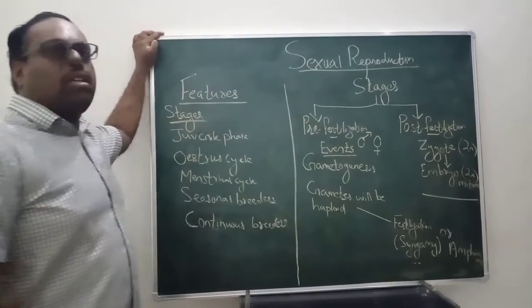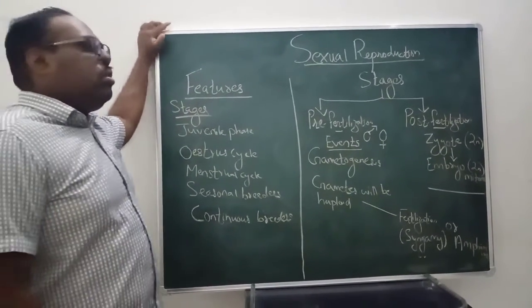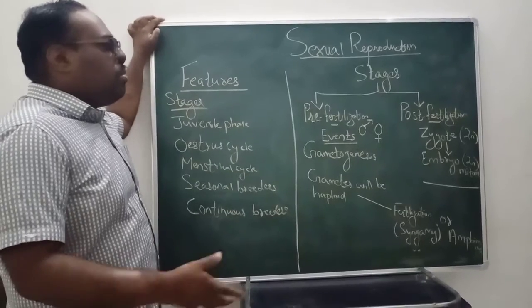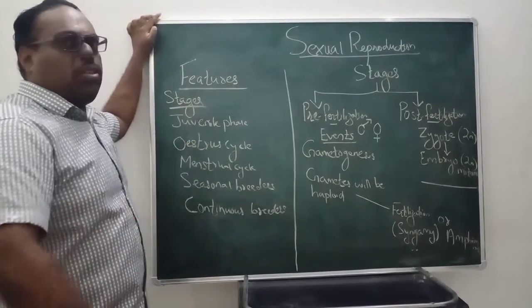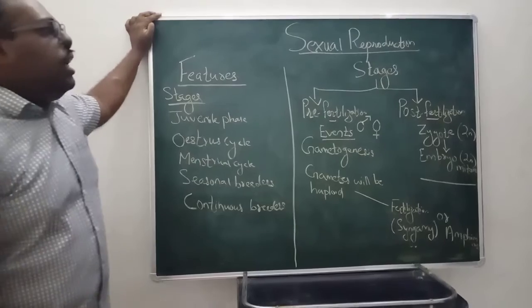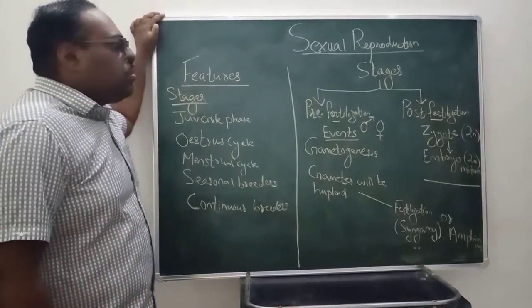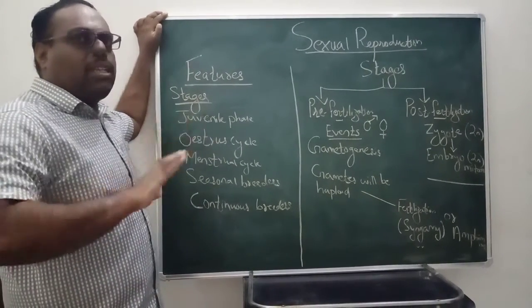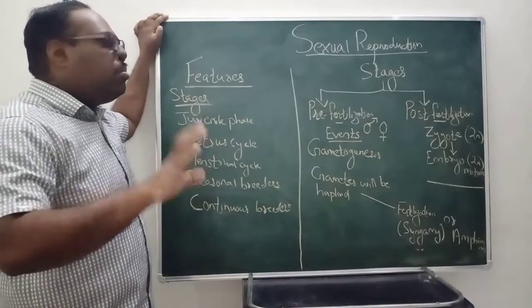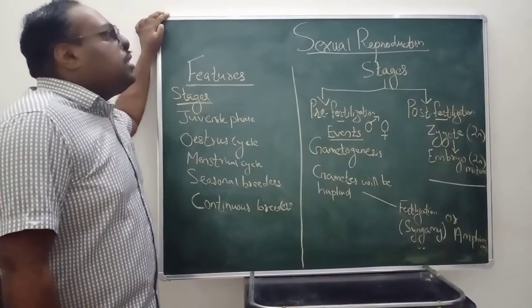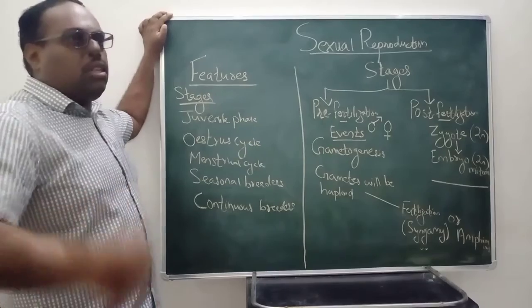Hi everybody. Today we are going to discuss one of the most important reproduction methods, which is known as the sexual reproduction method. In the sexual reproduction method, you must understand that the male and female will be separate. Male and female will be separate. But in sexual reproduction, there are some features.